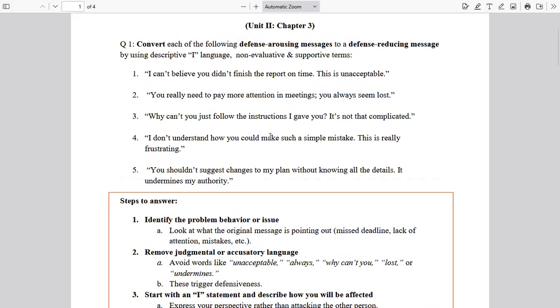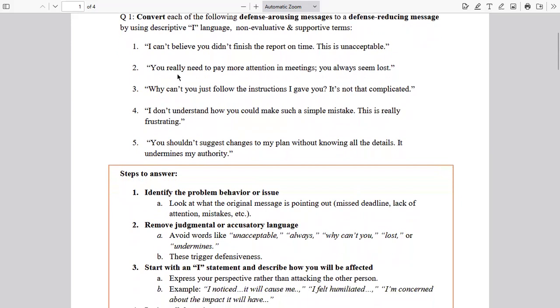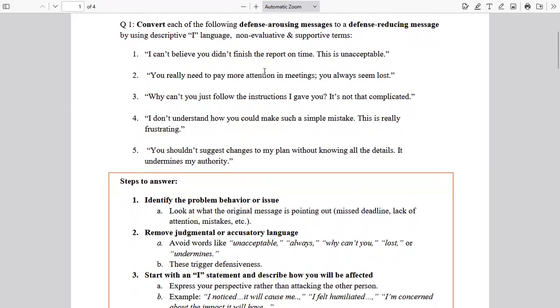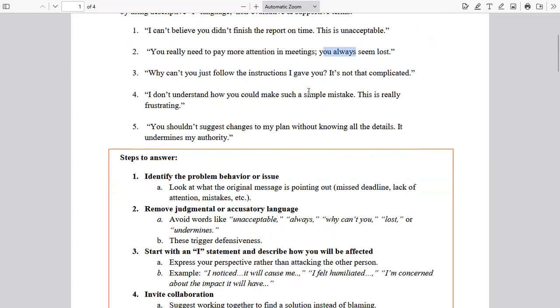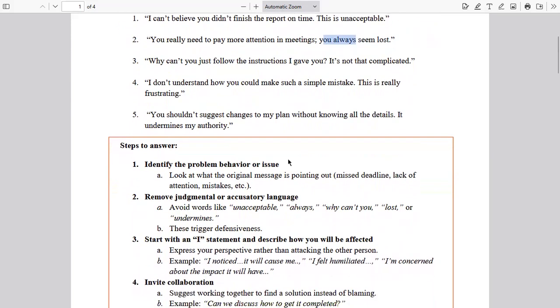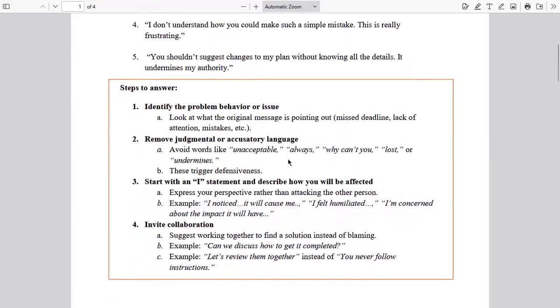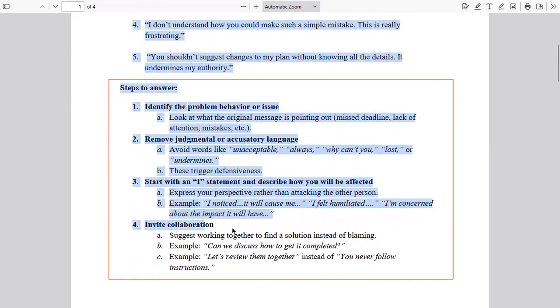Okay, so let us look at another example. You really need to pay more attention in meetings and you always seem lost. So what is the issue here? Person is not attentive in the meeting. That is the issue here. Okay, and what is the accusatory language? You always seem lost. Very accusatory. So this can be removed. And descriptive I statement, how is it going to affect you and how can you invite collaboration?